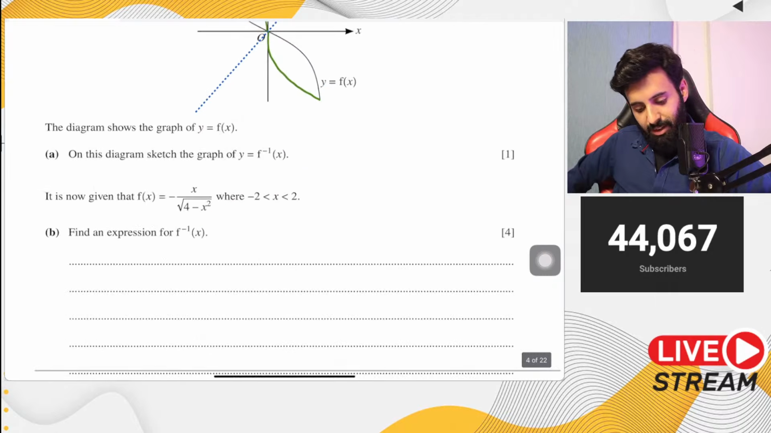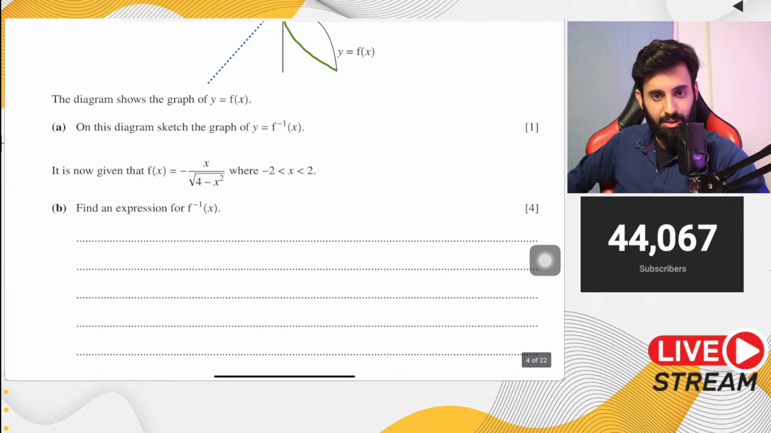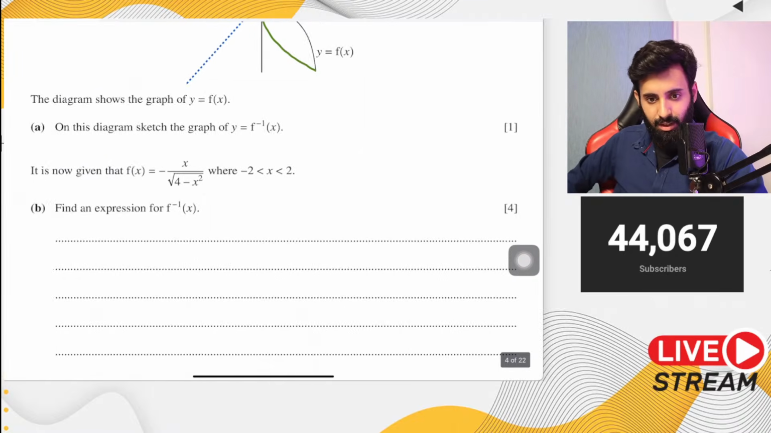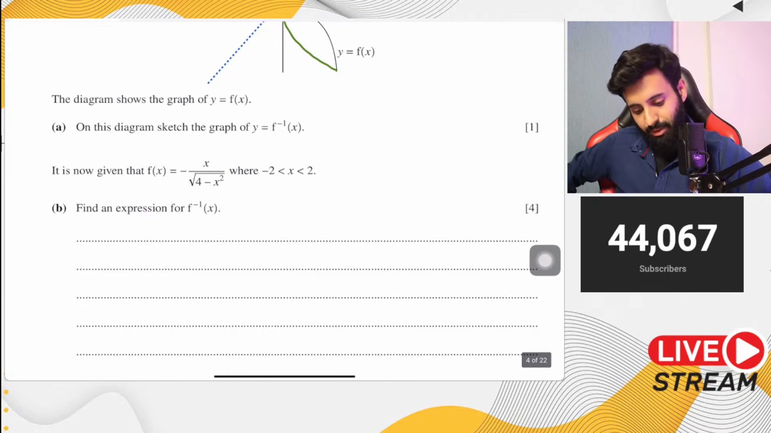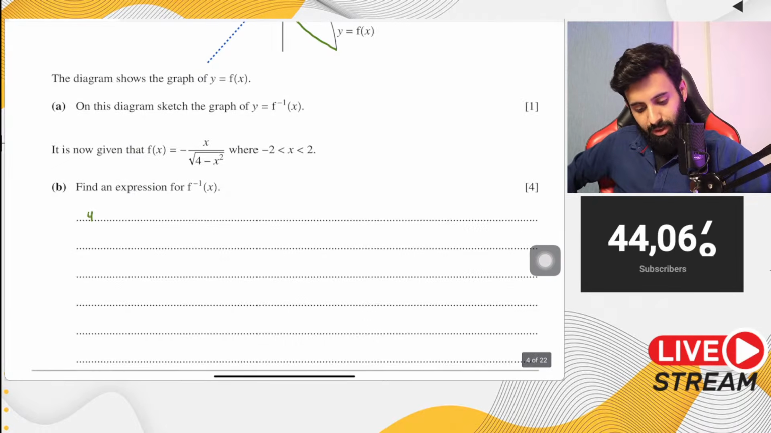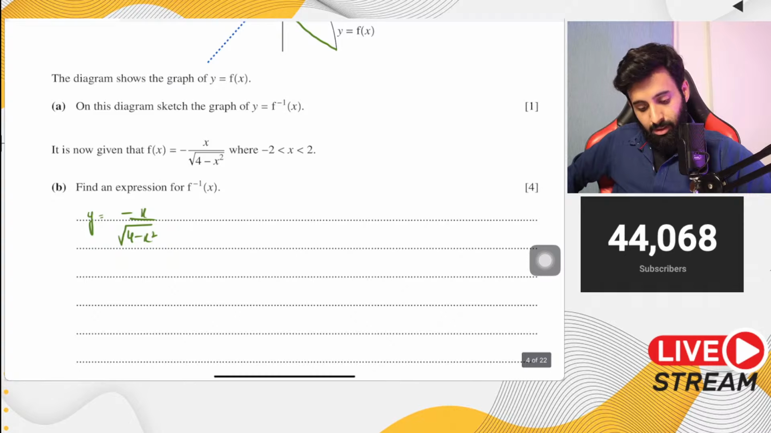Then it says it is now given that f of x equals so and so, where x is greater than -2, less than 2. Find an expression for f inverse of x. Okay, we can do that. So we equate this to y equals -x over square root of 4 minus x squared. It's a lot of work that's required now. So first of all, we cross multiply. If we cross multiply, then here's what we have. We have y outside and then 4 minus x squared inside the square root, which is minus x.